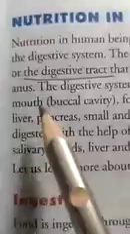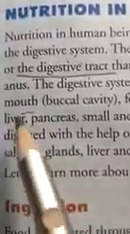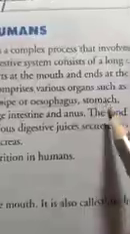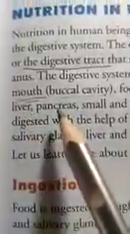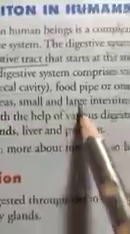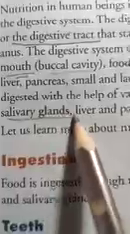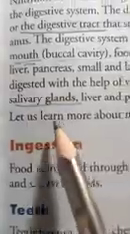The digestive system comprises various organs such as the mouth. We know very well, we take food through the mouth. Then the buccal cavity, the food pipe, also known as the oesophagus, the stomach, liver, pancreas, small and large intestine and the anus. The food is digested with the help of various digestive juices secreted by the salivary glands, liver and pancreas.